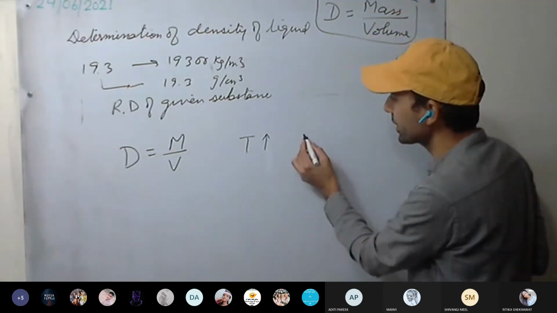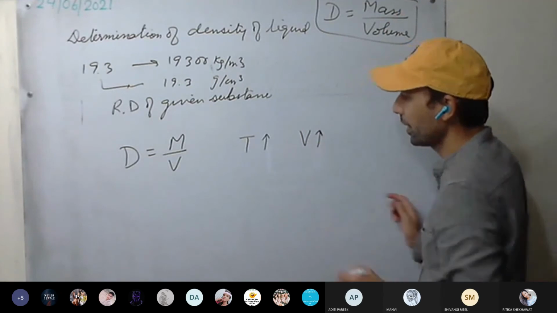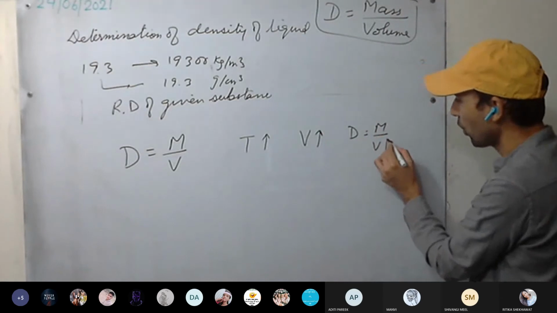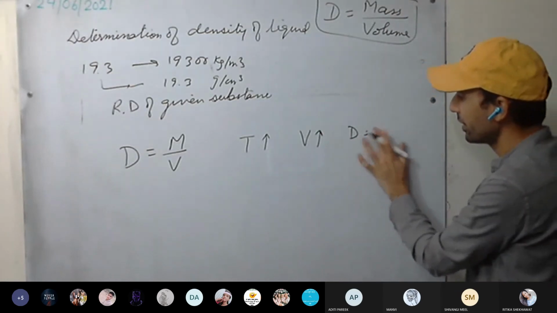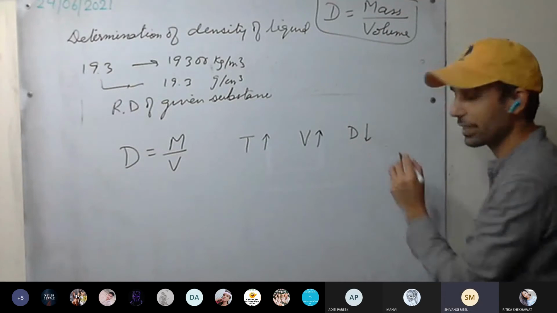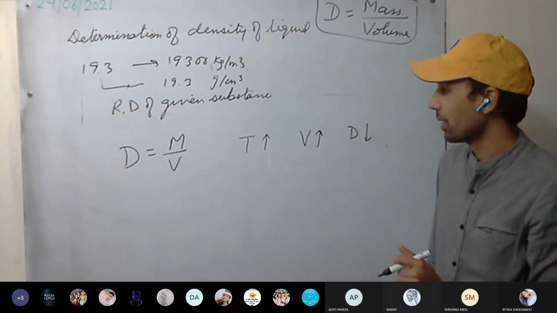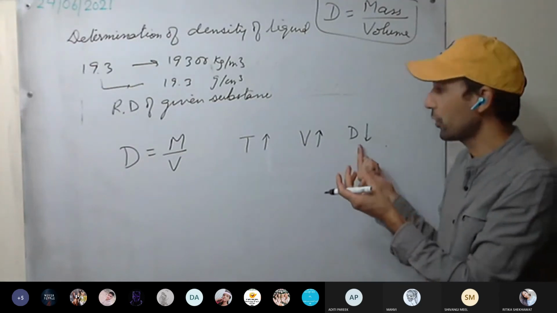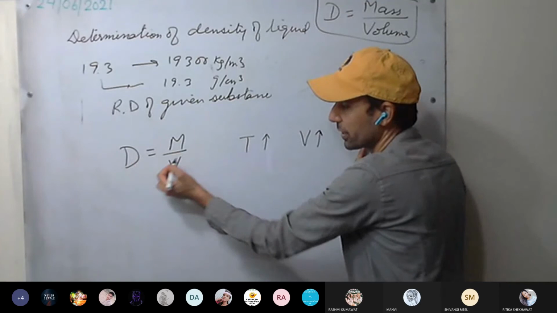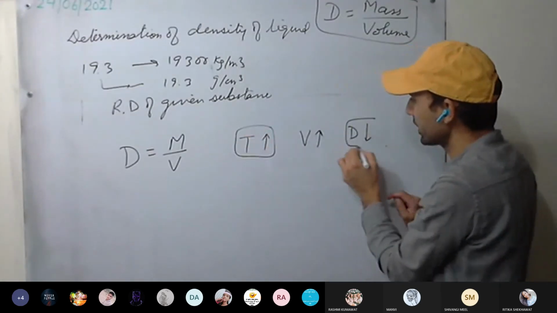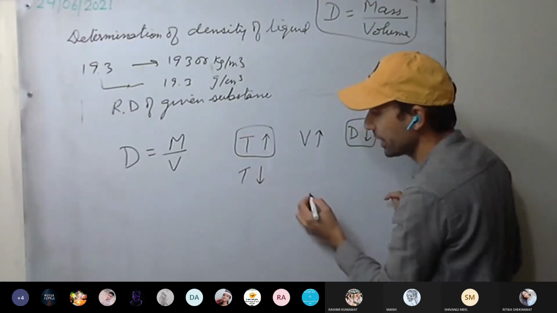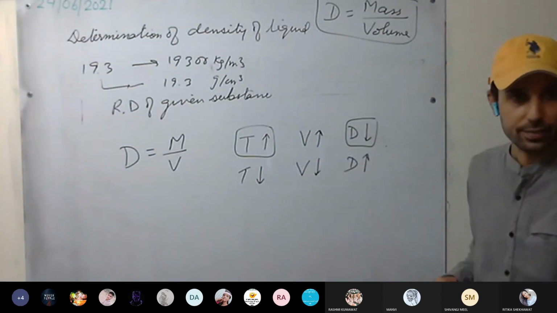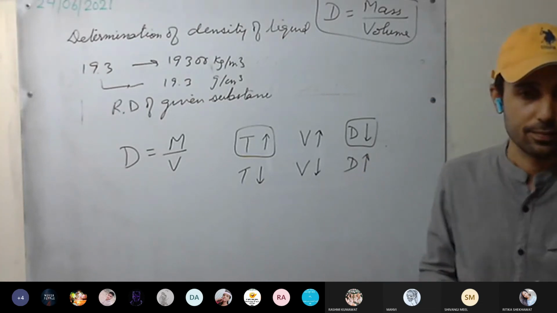So as temperature increases, volume increases. As volume increases, density, which is mass upon volume, will increase or decrease? It will decrease. Since with increasing temperature volume increases, therefore density decreases because they are inversely related. So, with increasing temperature, density decreases. With decreasing temperature, volume decreases and density will increase. This is clear?